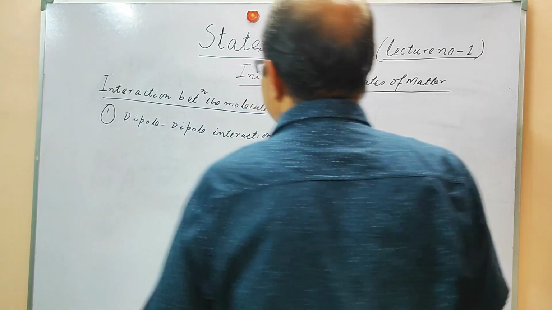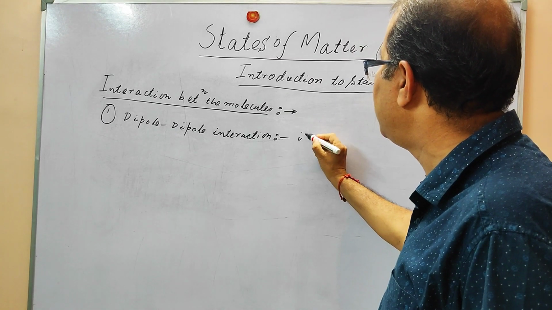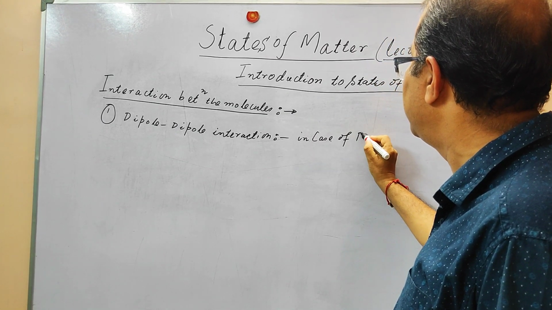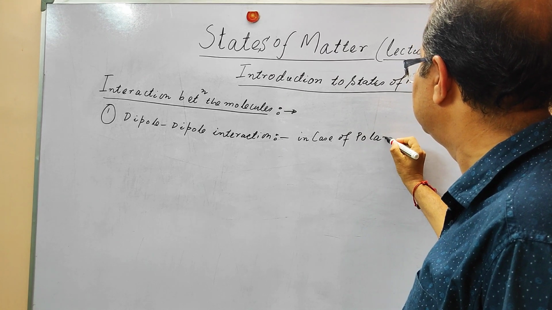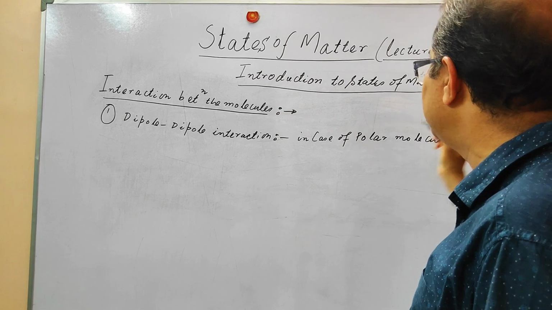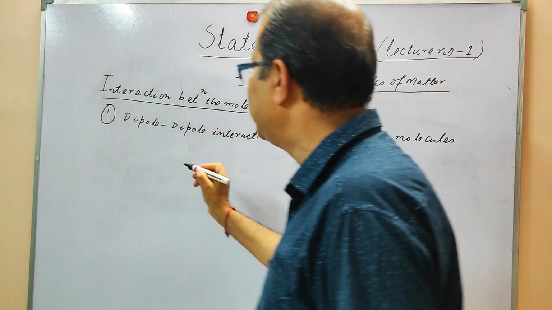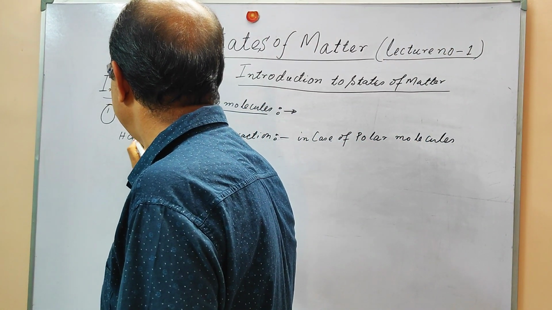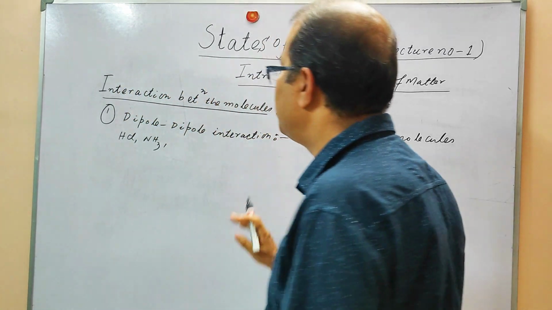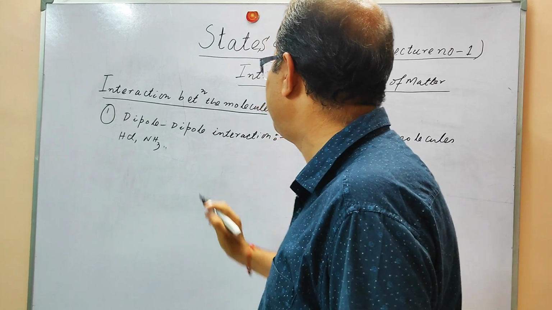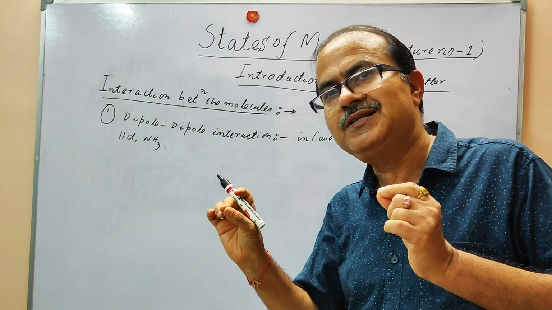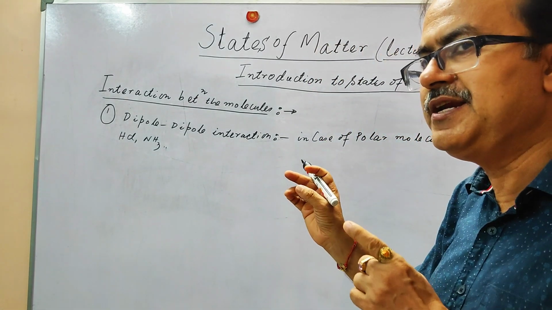This type of interaction is normally observed in the case of polar molecules, for example HCl and NH3. All are polar molecules and they have dipoles, where one pole is positively charged and the other pole is negatively charged.